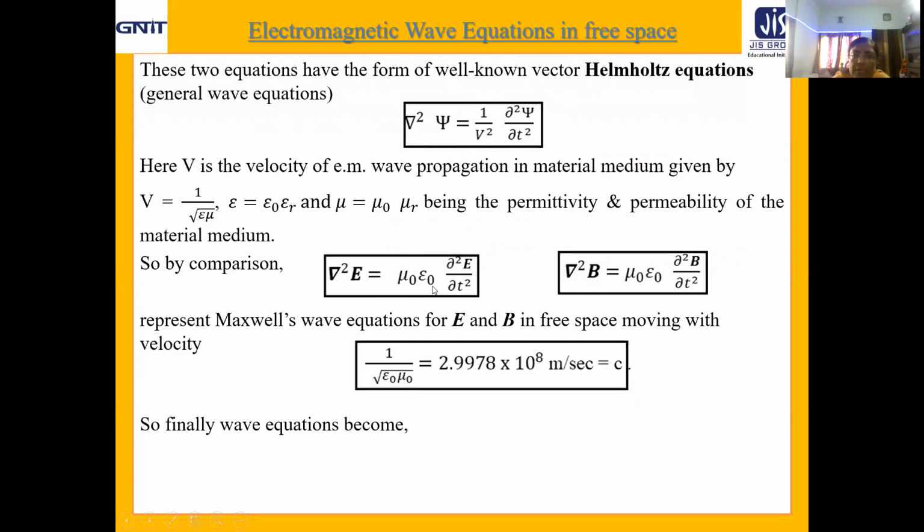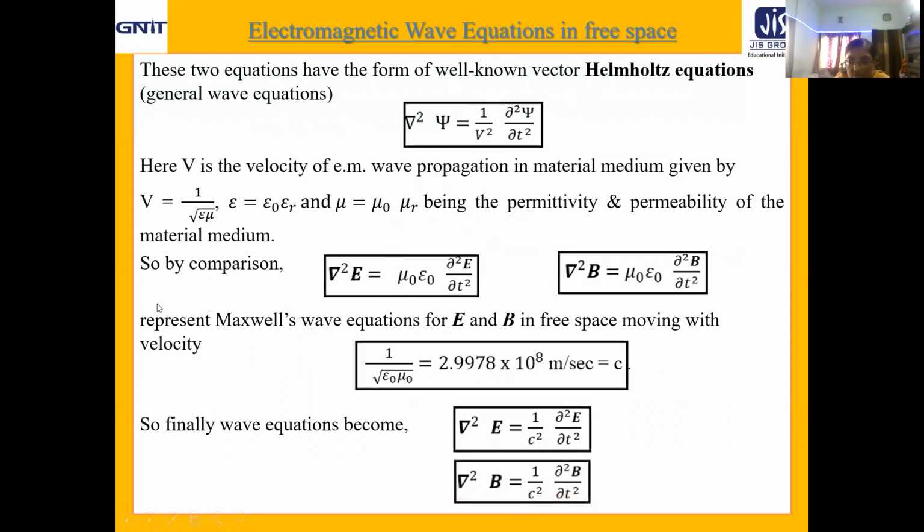Now by putting the value of mu naught epsilon naught and taking the inverse square root, we will find 2.9978 into 10 to the power 8 meter per second, that is c, the velocity of electromagnetic wave as well as light in free space or vacuum. So finally these two equations become del square E equal to 1 by c square del 2E del T2, and del square B equal to 1 by c square del 2B del T2.